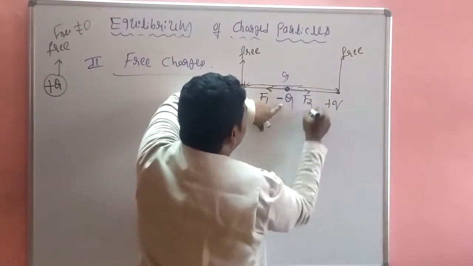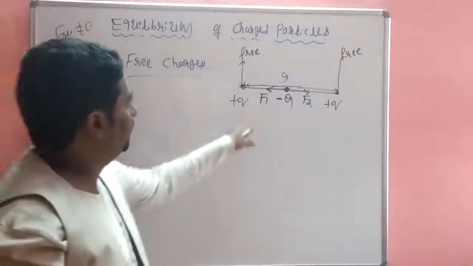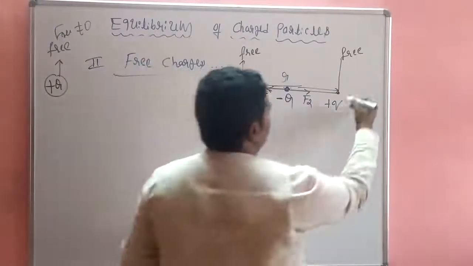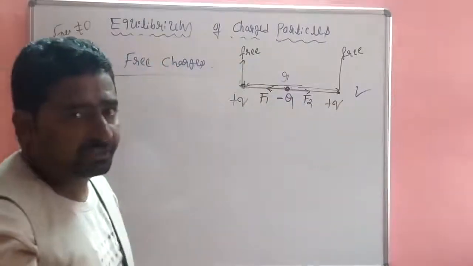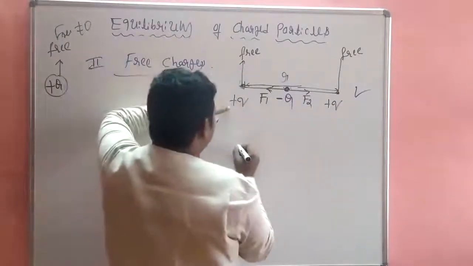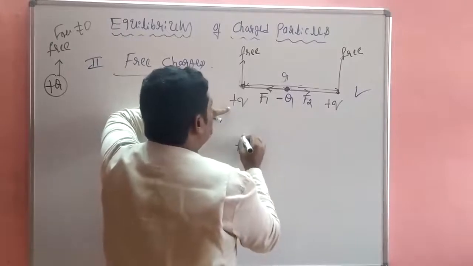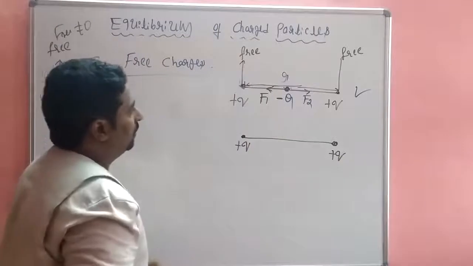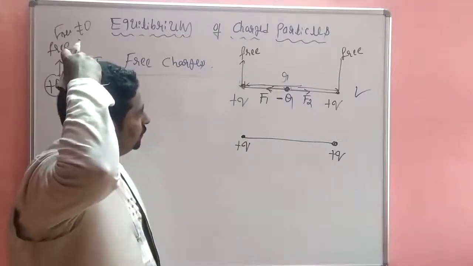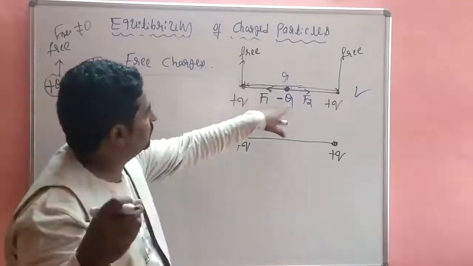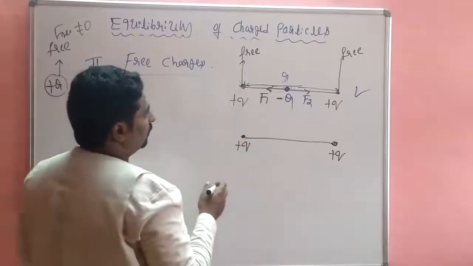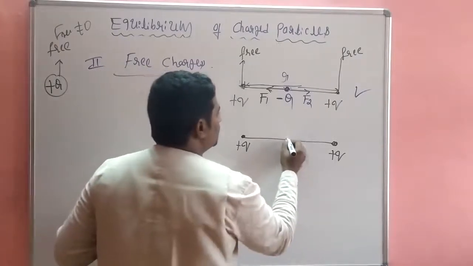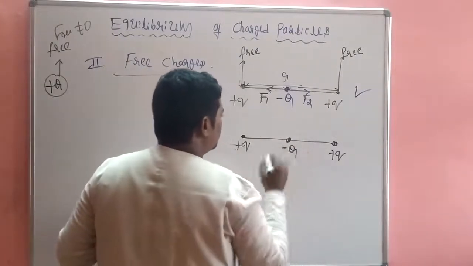This is F2. Look, attractive force. This is the first condition done. Now he comes to the second. So these are q, so this is the positive q, positive q. Now the minus q charge, this is the minus q charge.